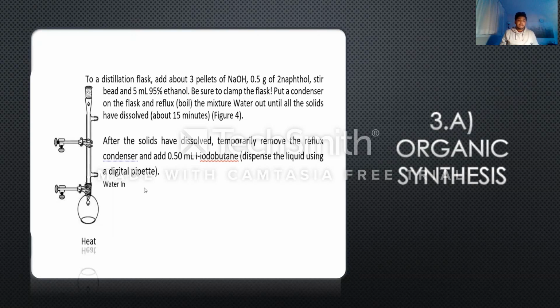As you can see in the diagram, with the distillation flask, there is a condenser attached, and it is also covered with a plug. So before the boiling, the color of the mixture is kind of off-white. Then gradually when it starts boiling, it turns brown. After the dissolving of solids, 0.5 ml of iodobutane is added. The refluxing needs to be continued for 1 or 1.5 hours.